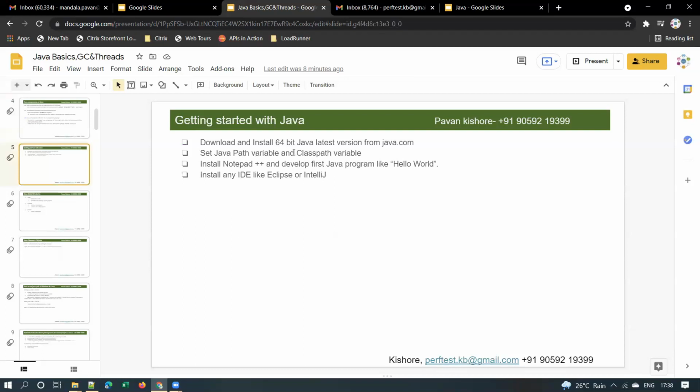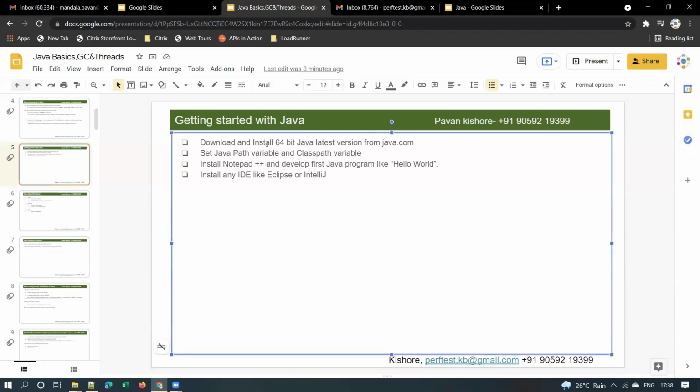Okay. So this is getting started with Java. Suppose you want to write some Java programs, right? What you can do is download and install either 32-bit or 64-bit Java. You can download it from java.com, and you have to set the Java path variable and class path variable. You can use an editor like Notepad++, or any IDE like Eclipse or IntelliJ.